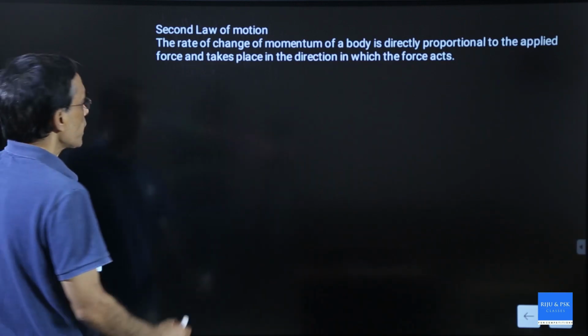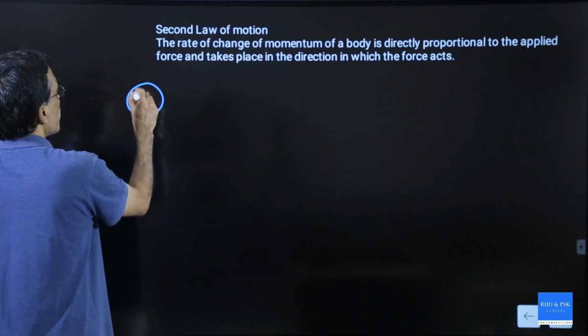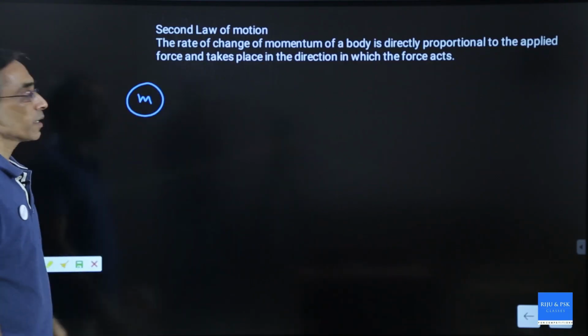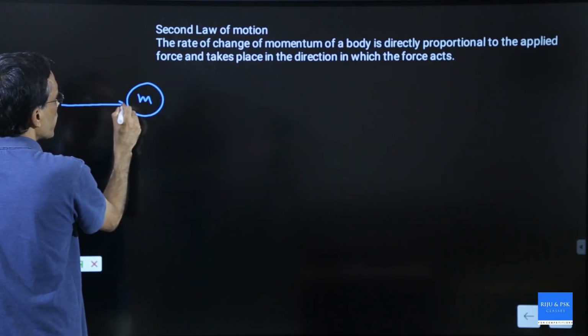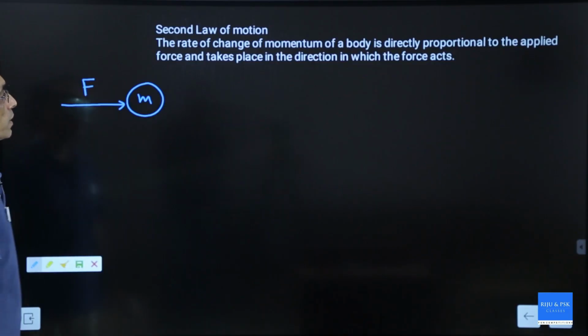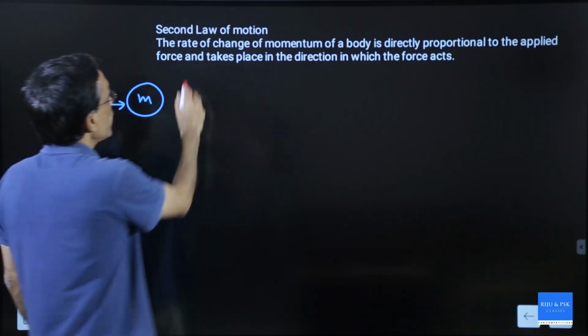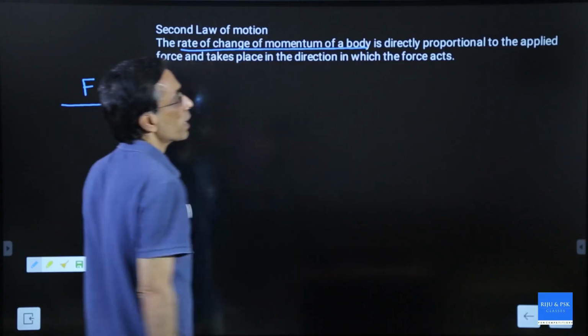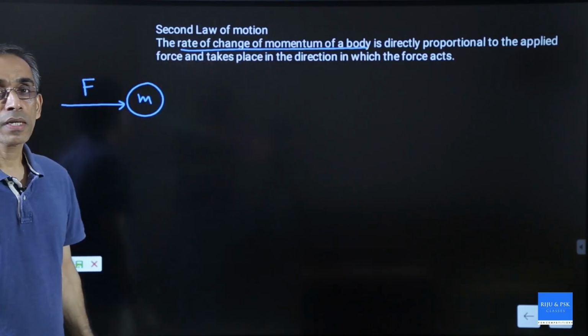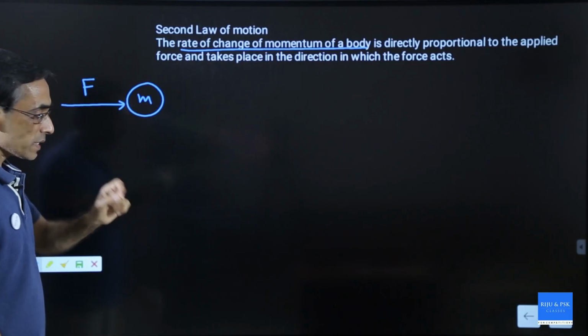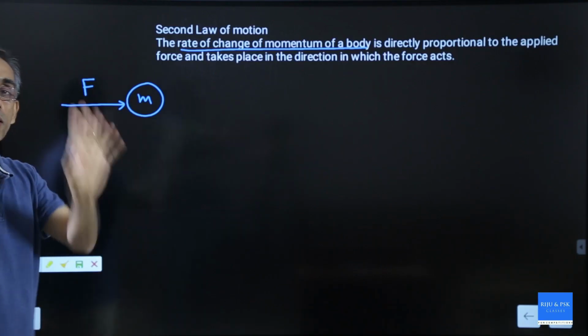Assume that there is a body of mass m. Assume that you are applying a force on it. Then the body's momentum will change. And they say the rate of change of momentum is directly proportional to the applied force. Assume that this force is acting for that particular instant.